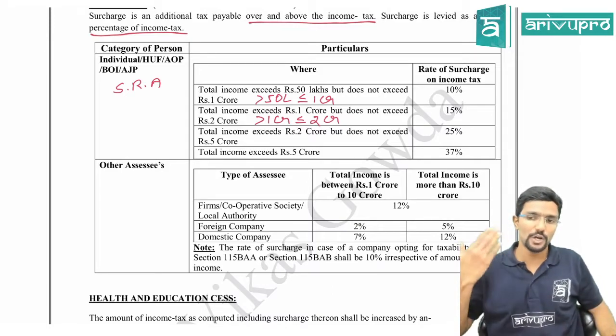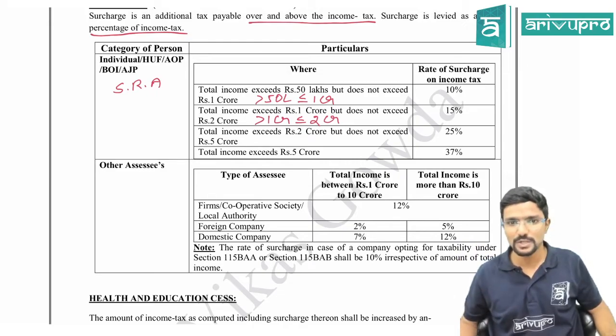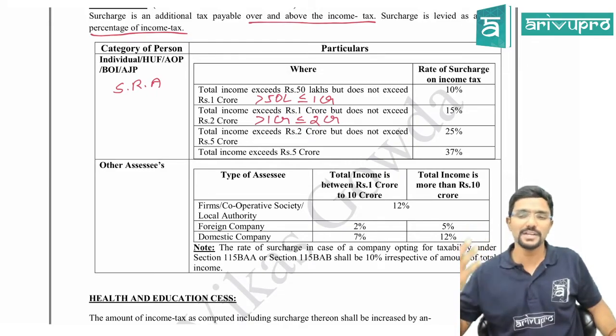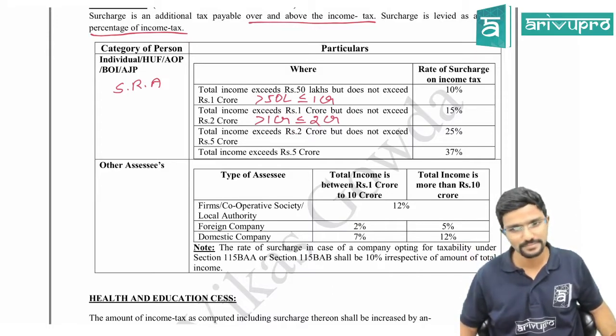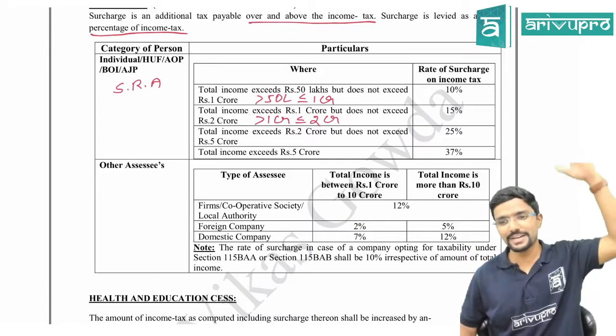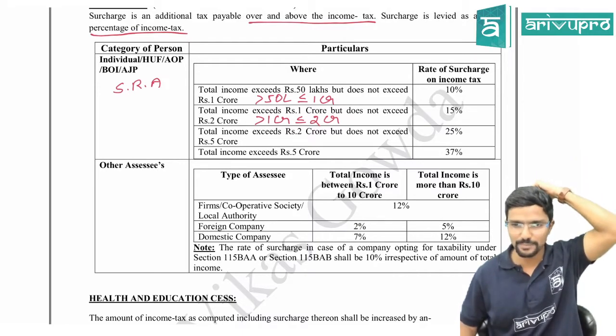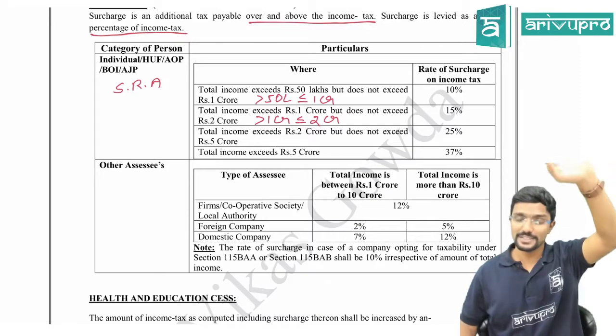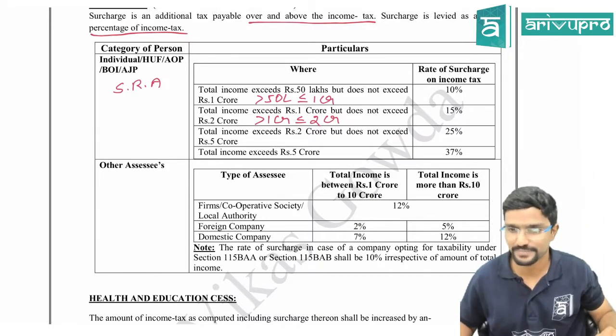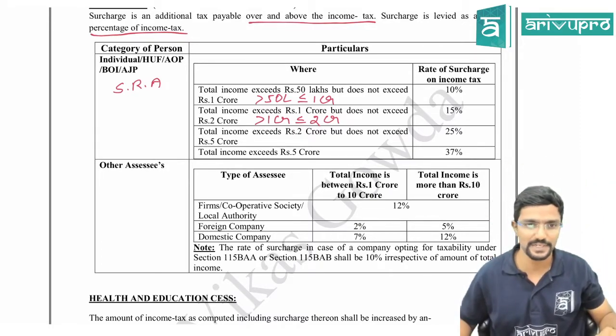The intention of the government to introduce this surcharge was, okay, if people have higher income, let them pay tax because they have income anyway. So the normal rate is applicable for them, that 5%, 20%, 30%, that normal thing is applicable. Over and above that, this surcharge is applicable. Agree guys? On the income tax figure.